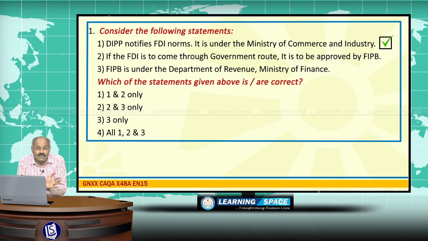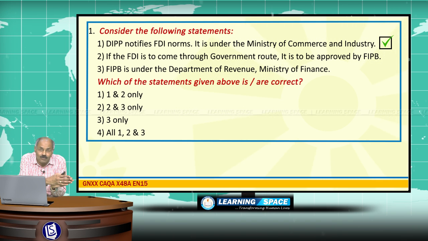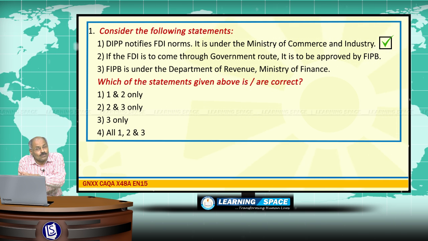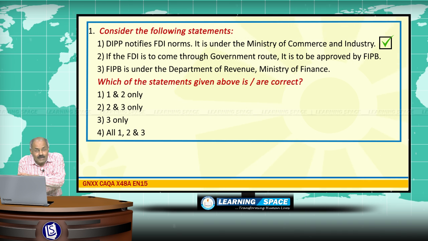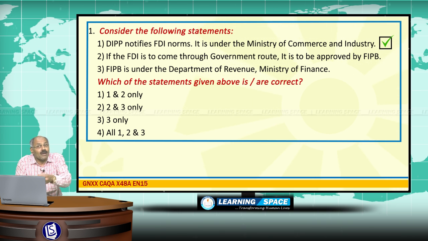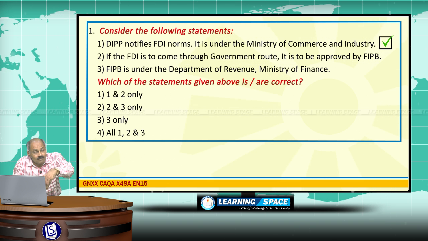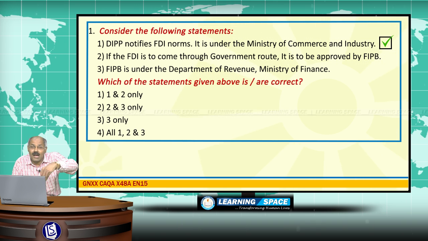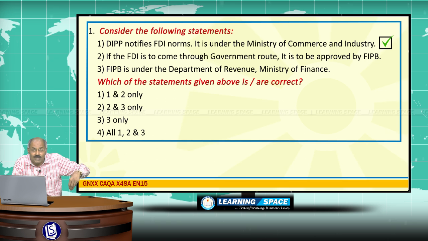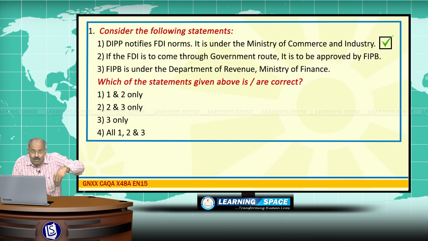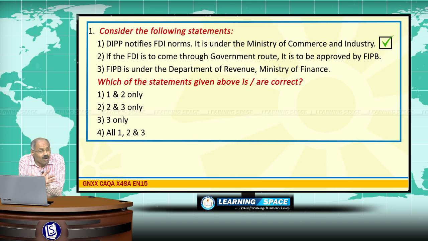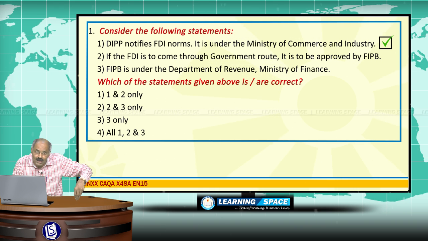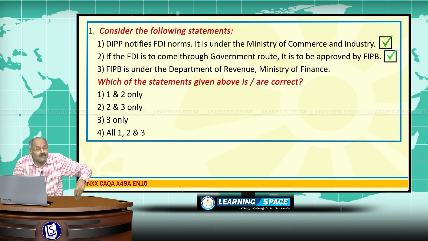If the FDI proposal is through the automatic route, nobody else's approval is required. But if the proposal is to come through the government route, it requires the approval of the Foreign Investment Promotion Board. So, when the DIPP is notifying norms for FDI, it notifies whether it is through the automatic route or the government route. If it is through the government route, the approval is to be given by FIPB. The second sentence is also correct.